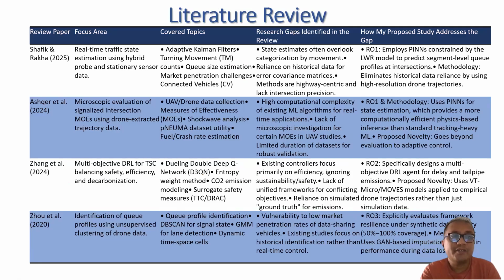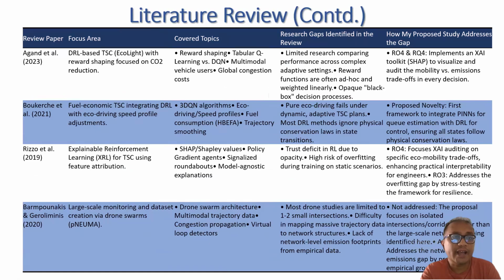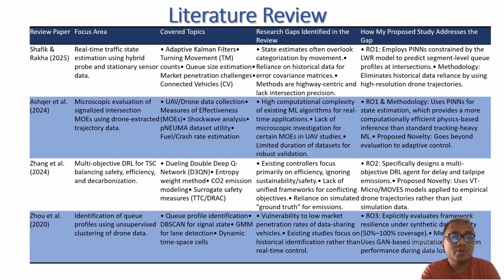And here is some literature review. We can see that I have almost 8 literature review. Firstly, the paper 1 is on real-time traffic state estimation, and it will cover adaptive Kalman filtering, and I mentioned the research gap of this paper and how my proposed study can address this gap.